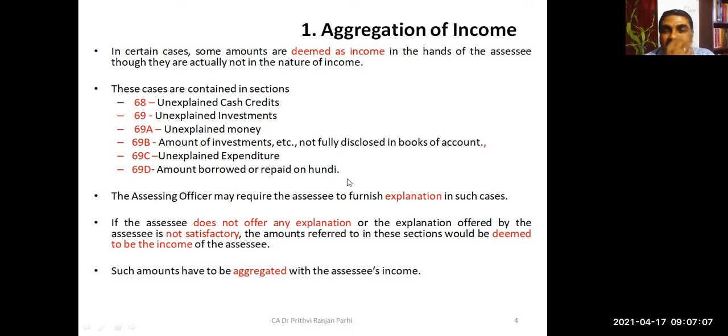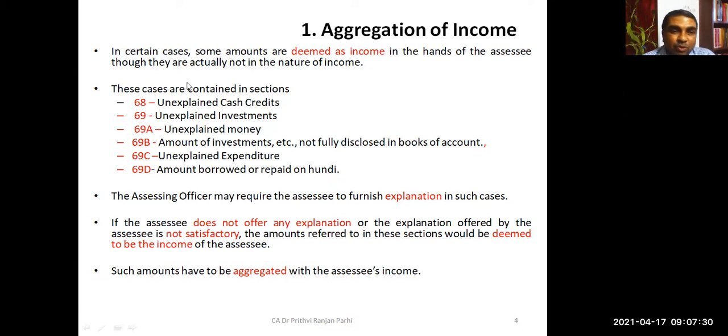Hundi is something like a handbill. Maybe you can say through some oral contract or informal written contract you are receiving something otherwise than through banking channels, not through account payee cheques or account payee drafts, etc. It is an informal negotiable instrument.